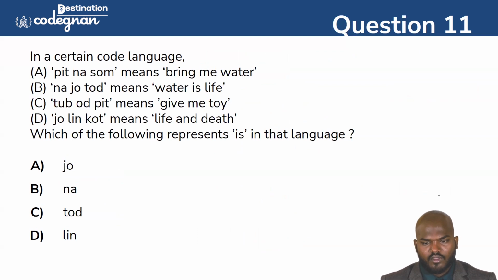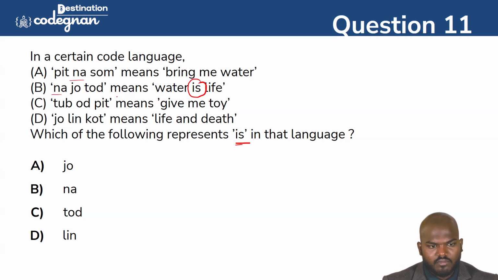Okay, which of the following represents water in the language? You see this one, how many are there? Only one is here, that is water is life. Is there any word other than here? Water is life, that is the only one word we have here in the place. So what we need to do here is compare, same like here. What is a unique word we have? So here na is coming.